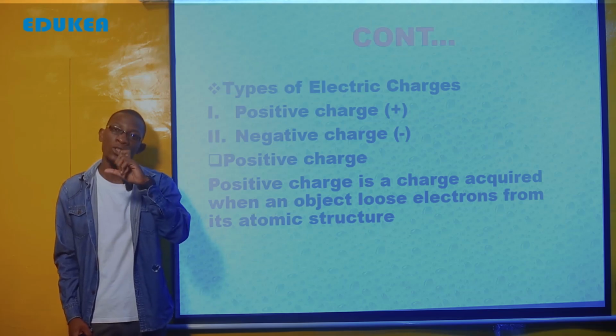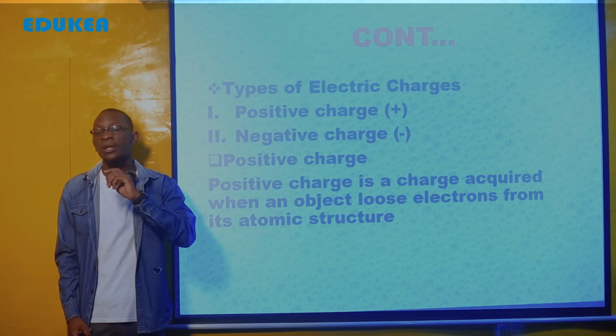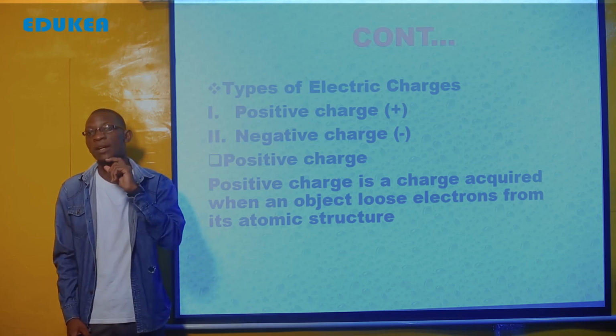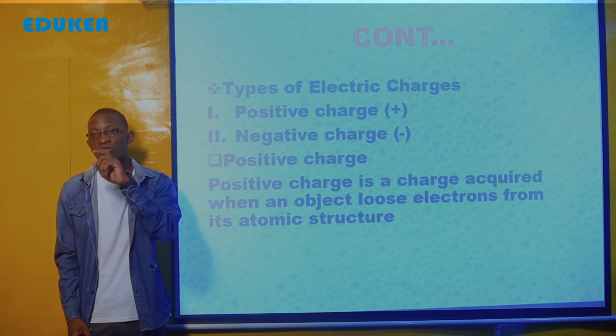The force of attraction between them brings about binding energy, and this binding energy helps the electrons to revolve around the nucleus.